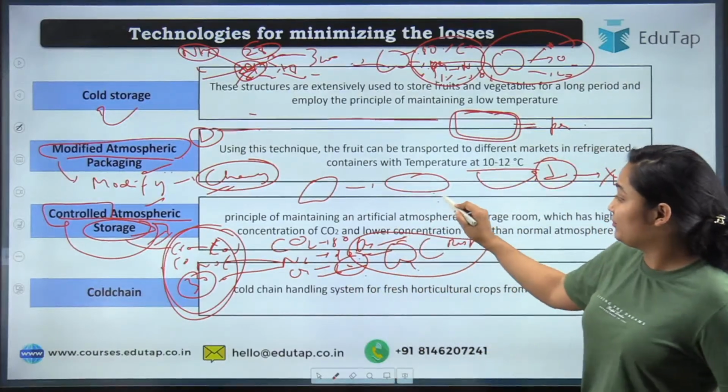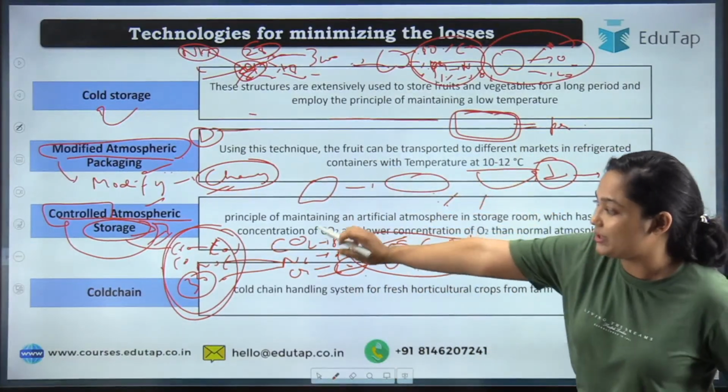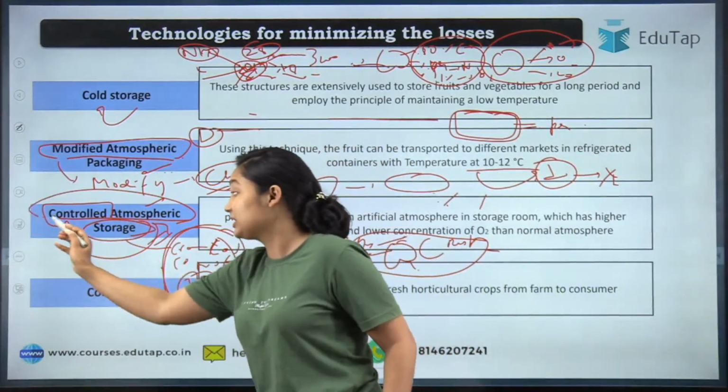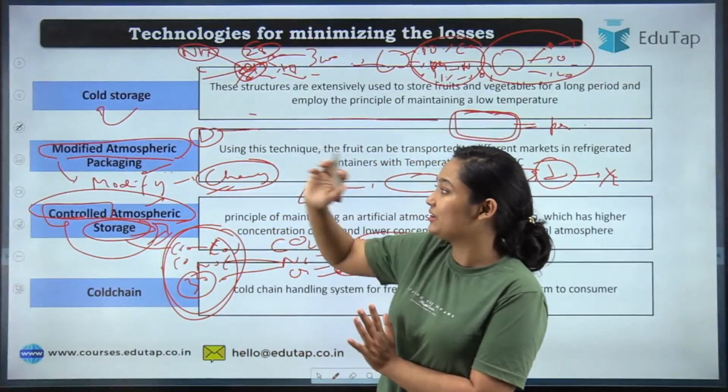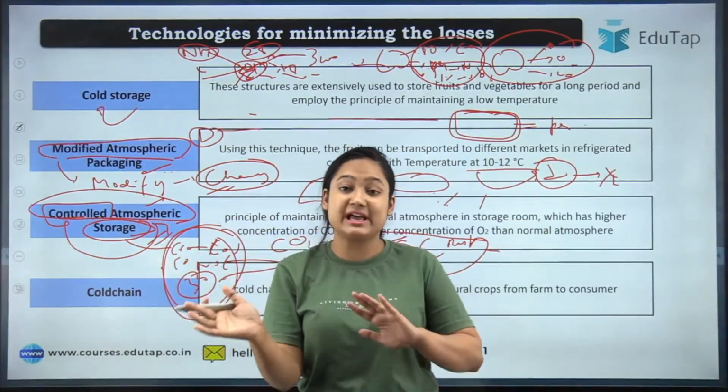So you can make changes again and again in controlled atmospheric packaging. It means you are controlling the atmosphere for the whole storage life, but in modified atmospheric packaging you are not disturbing the product once it has been packed.